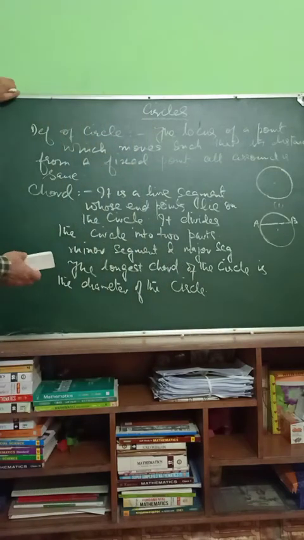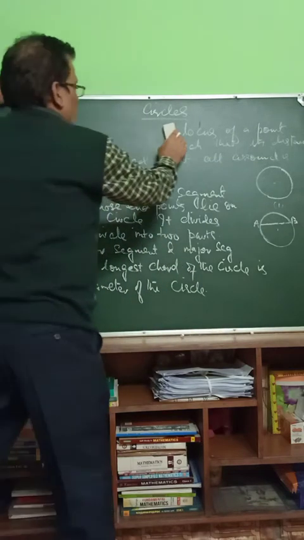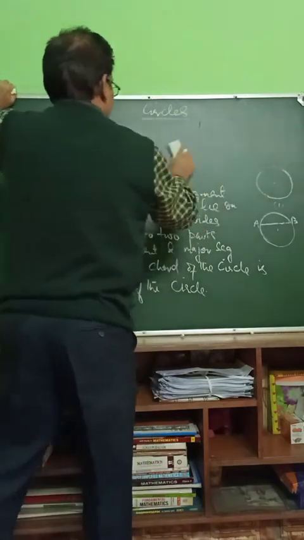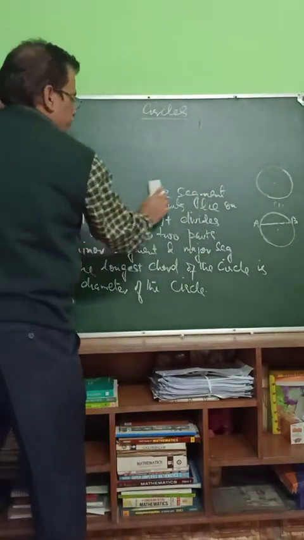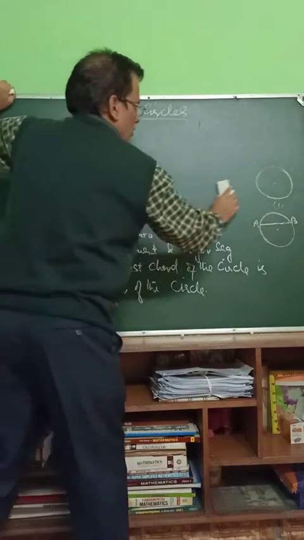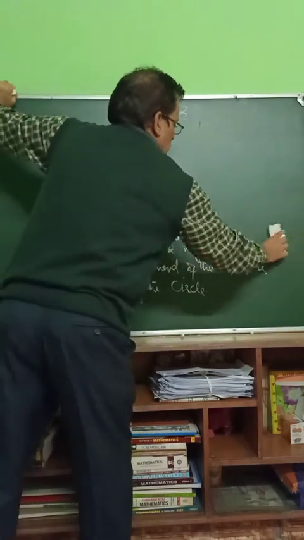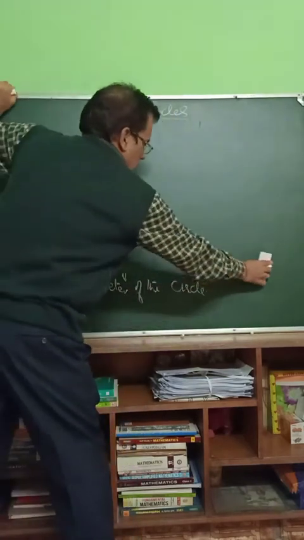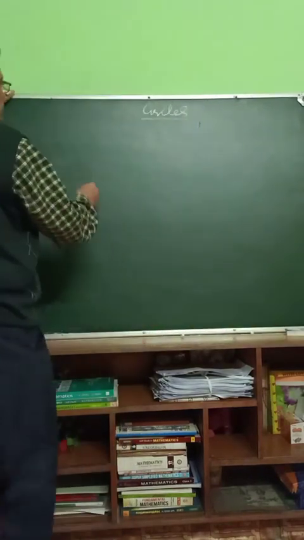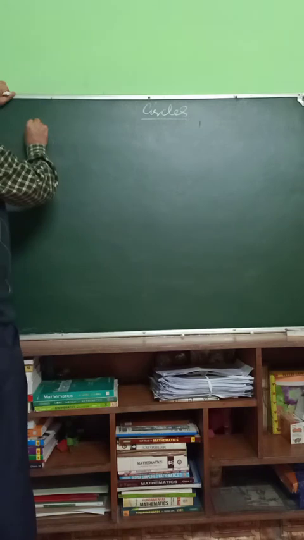So some more definitions we will now have. What are those definitions? Let us define those one by one. Next, it is third one.